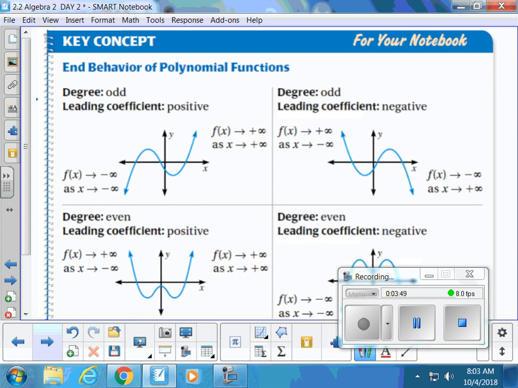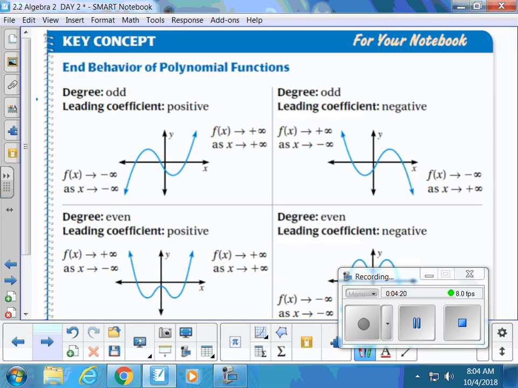Over here, it's just a backward snake. The thing that would cause the snake to flip upside down would be a leading coefficient that is negative. It's just going to flip it and reverse the end behavior. As x would approach infinity, so as you would travel to the right, the graph will go down to the ground. So the y values approach negative infinity. As x approaches negative infinity, so as we go to the left, the graph goes up to the sky. So as x approaches negative infinity, y approaches infinity.